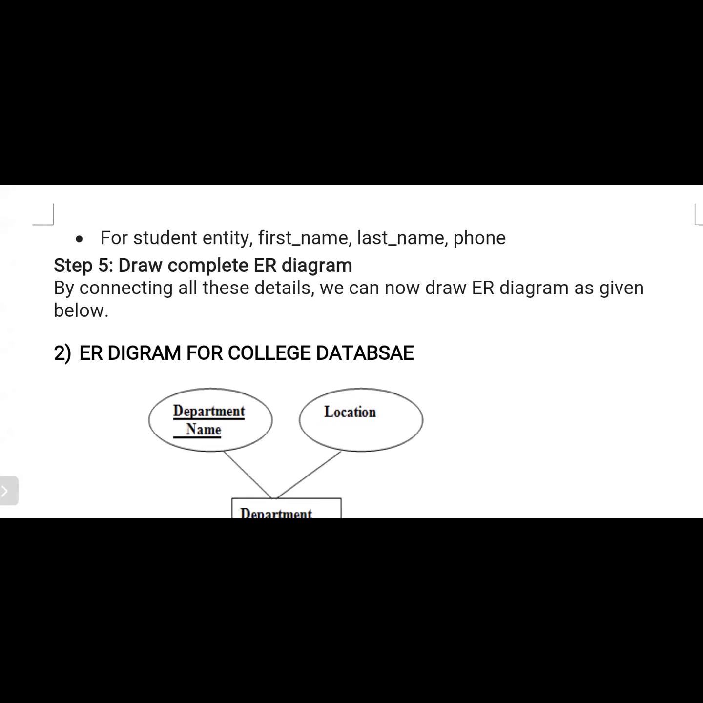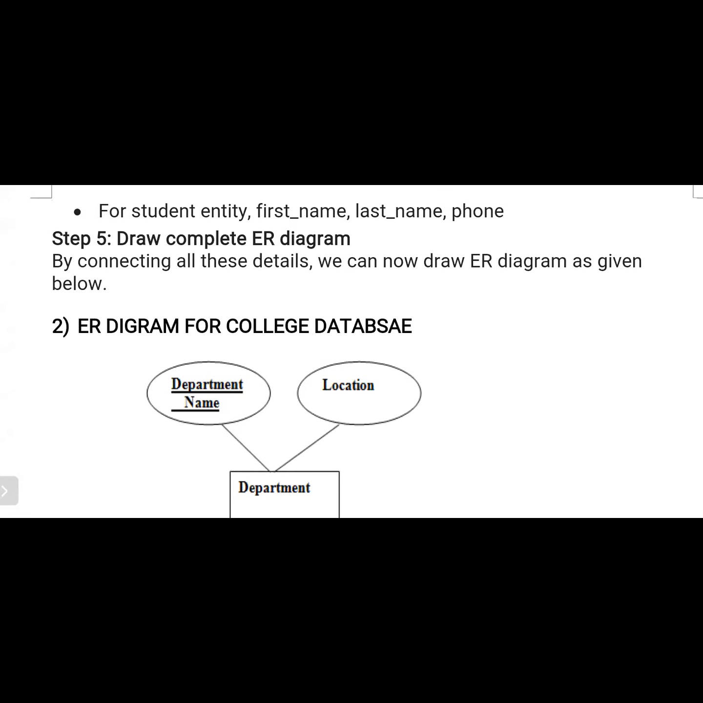Draw the complete ER diagram. By connecting all these details, we can now draw the ER diagram as given below. From the exam point of view also, you can represent it in this manner. How many entities are there? What types of attributes are included? What types of relationships are there, and which type is it, whether one-to-one, one-to-many, many-to-one, or many-to-many? Represent each and everything clearly.